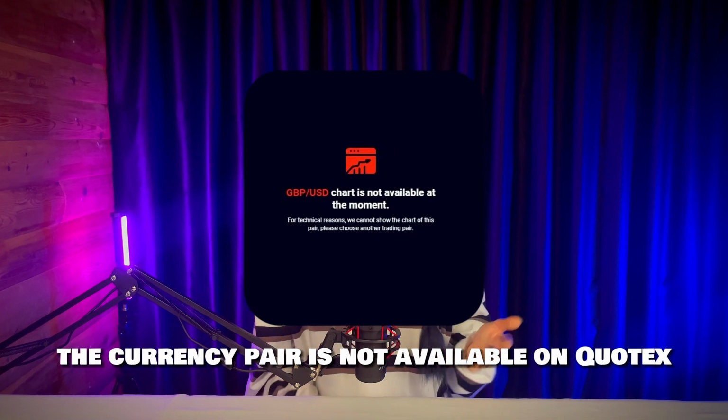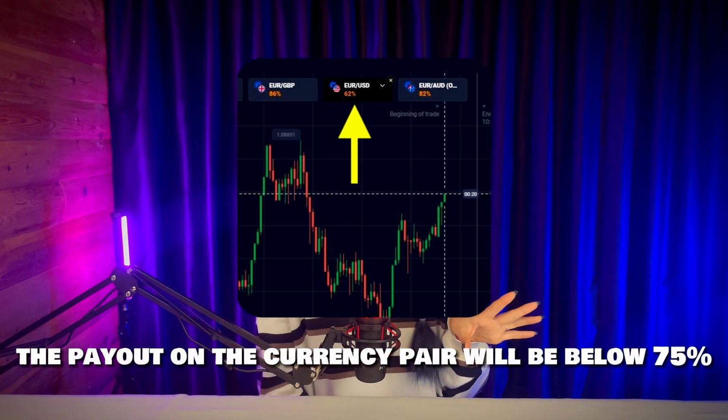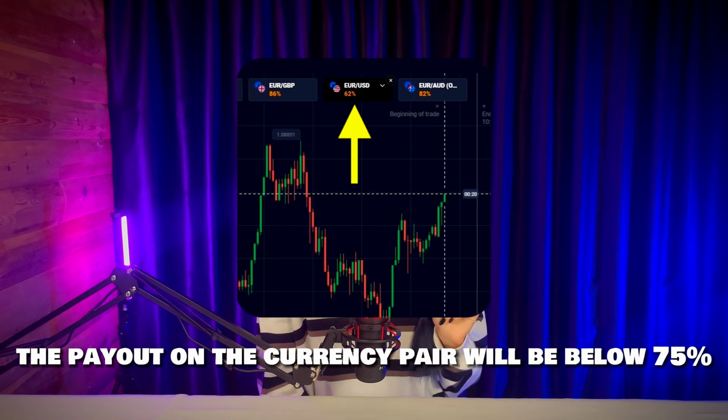Also, there are 2 cases in which, after receiving a signal, we will not open a deal. Firstly, if the currency pair is not available on Quotex at the time of the signal, logically. And secondly, if at the time of the signal, the payout on the currency pair is below 75%, in order to enter into transactions with a good payout and a good risk to profit ratio.